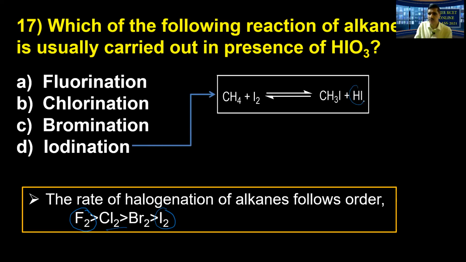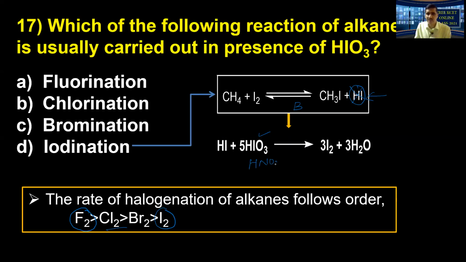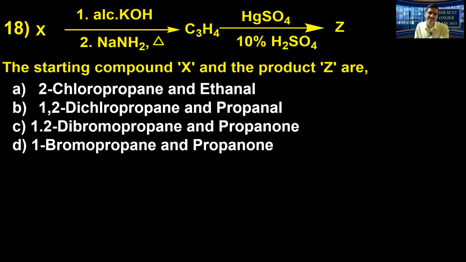So in iodination, HI is going to be one of the products. Now this is a powerful reducing agent which reduces the alkyl iodide thus obtained, and the backward reaction sets in. Reversible reactions are there. So our job is we need to destroy the HI which is obtained in the reaction. So therefore, the best method is using some oxidizing agents like HIO3, HNO3 also we use. Sometimes HgO, mercuric oxide, also we use. Look at this, they convert HI into iodine. What happened? Iodine concentration increased. Therefore, equilibrium shifted towards the right. So product formation is favored. Therefore, option D is the correct answer.